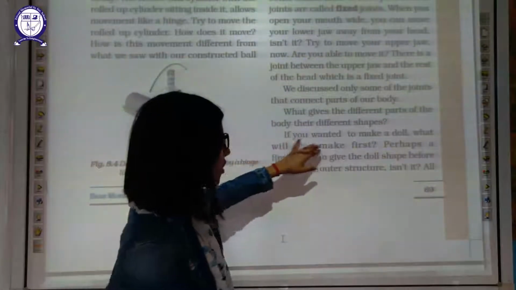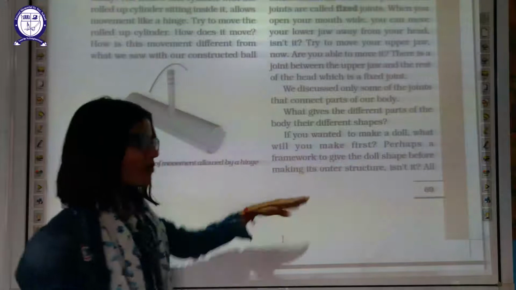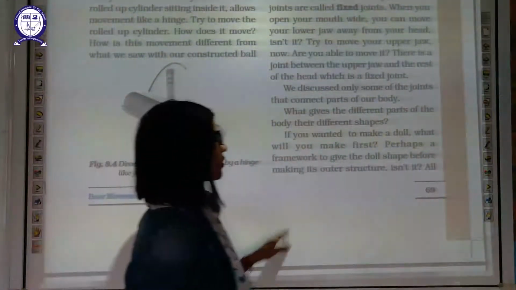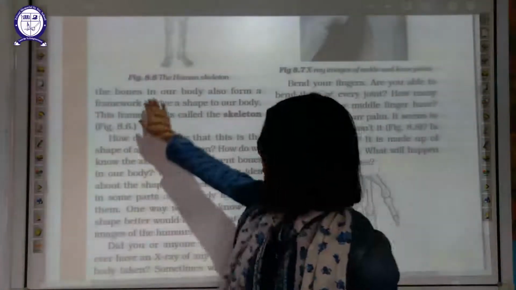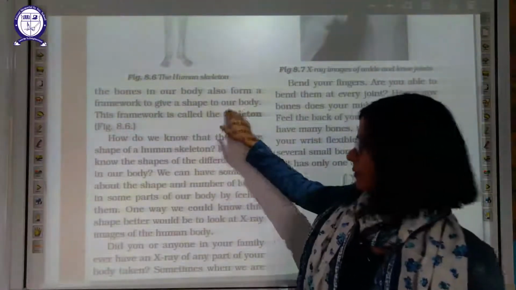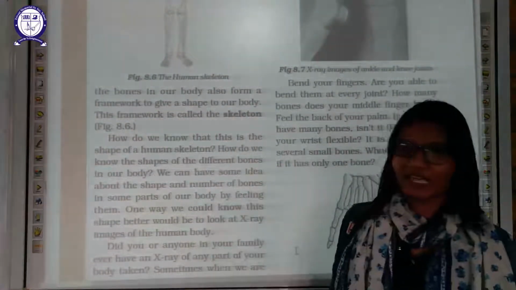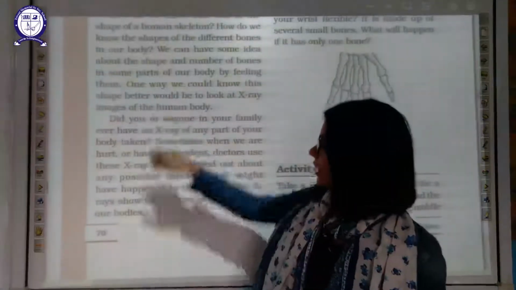If you wanted to make a doll, what will you make first? Perhaps the framework of the doll. Of course, you will make the framework before making the outside structure, isn't it? So all the bones in our body also form a framework to give shape to our body. The framework is known as the skeleton and the system is known as the skeletal system.